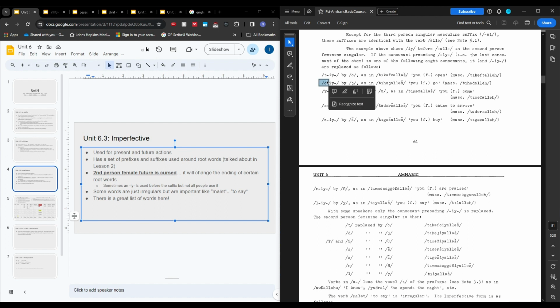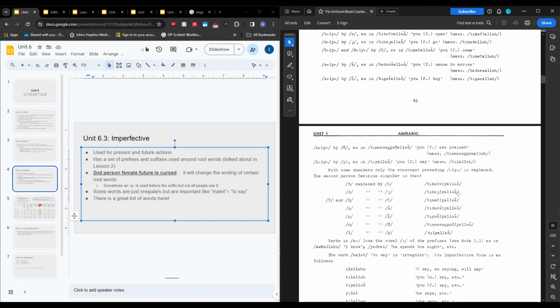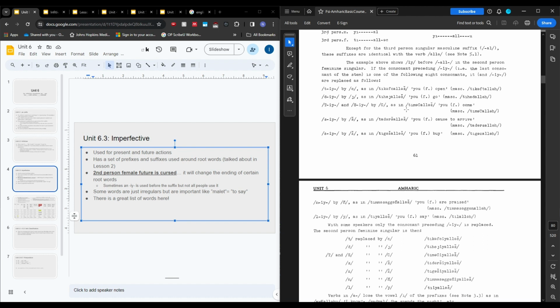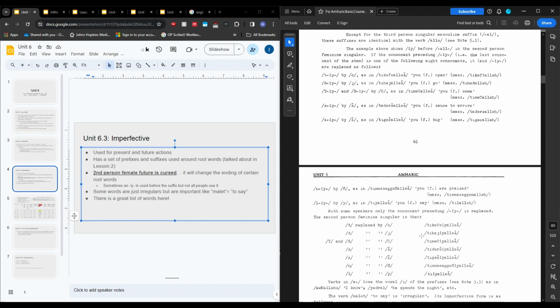Tehijalish is based off of mahid. Mahid ends with a D, so it's going to be transformed into a J. Again, you add a T and then the normal alish ending. Tehijalish is you female will go here. Tehijialish is saying it with the iya. Memtat is like to come. This glottalized T or S will be replaced by CH. And then you add the T and alish. Temechalish is you female will come. Temechialish is also you female will come.